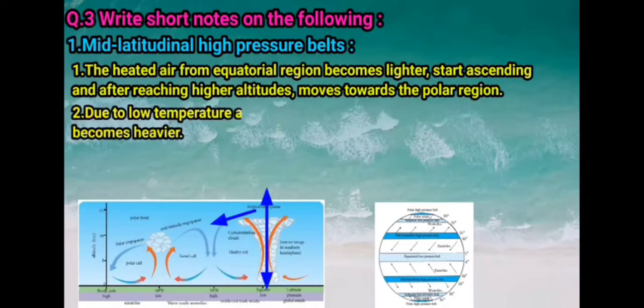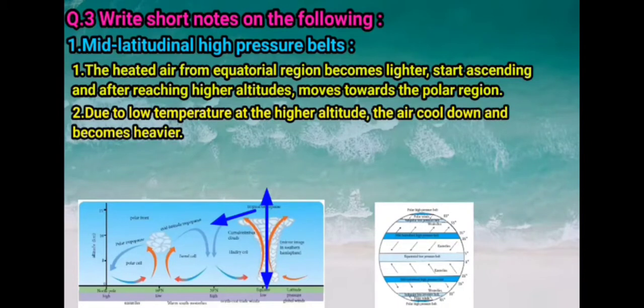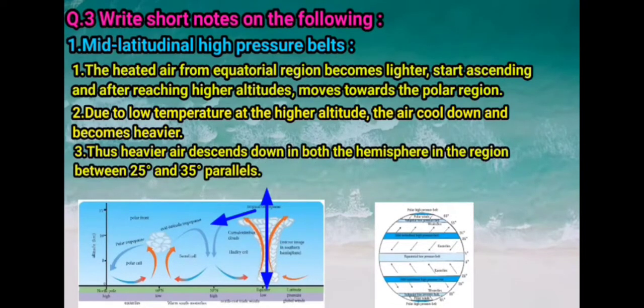Next, due to the low temperature at the higher altitude, the air cools down and becomes heavier. Thus, the heavier air descends in both hemispheres in the region between 25 degree and 35 degree parallels.